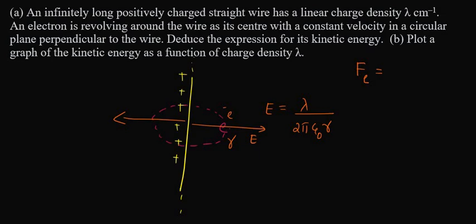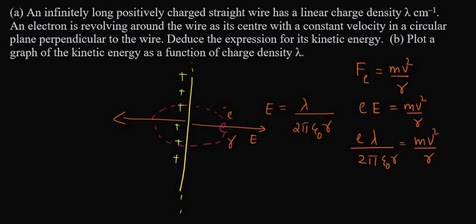So here we can write that the electrostatic force of attraction is equal to mv square by r. Since this force is perpendicular to the velocity, the electron will be revolving in a circular path. Hence electrostatic force is equal to mv square by r. The electrostatic force is the charge of the electron times the electric field, equal to mv square by r. We already know the value of the electric field. After substituting, we get e into lambda divided by 2 pi epsilon 0 r is equal to mv square by r. So you can cancel the term r on both sides.